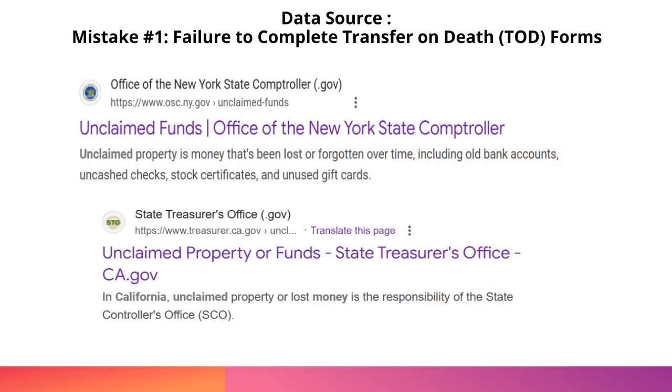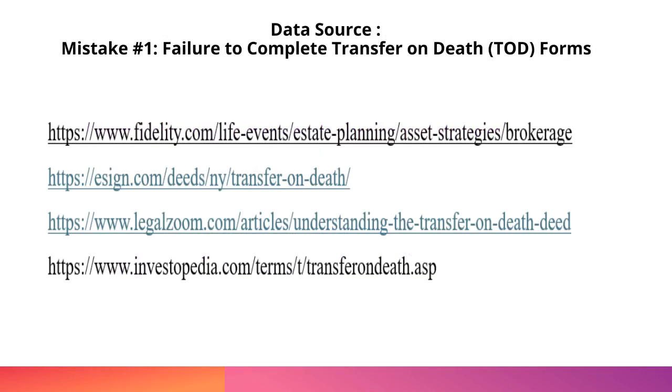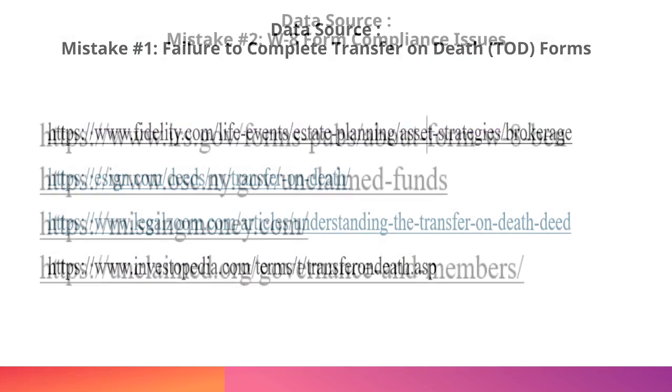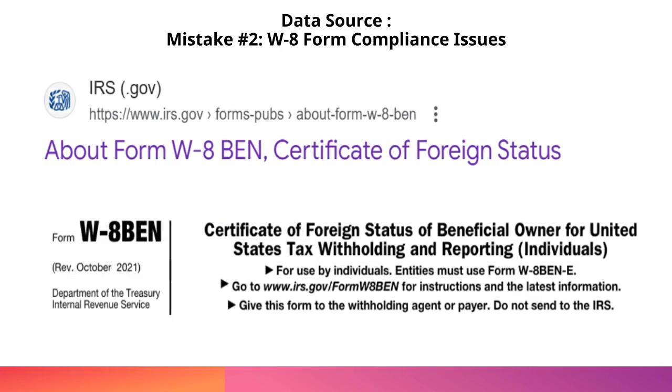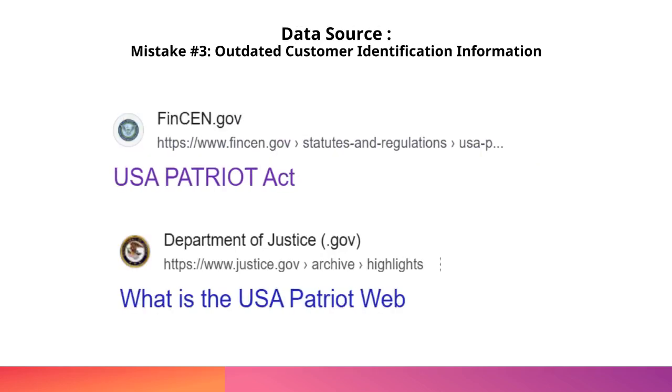Data source, mistake number 1, failure to complete transfer on death, TOD, forms. Mistake number 2, W-8 form compliance issues. Mistake number 3, outdated customer identification information.